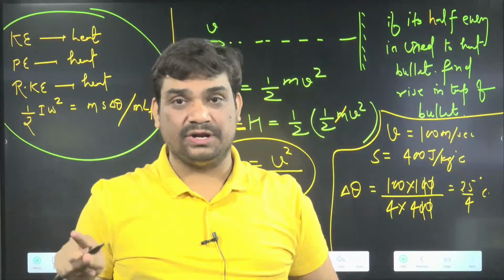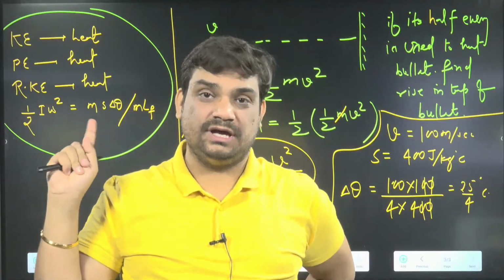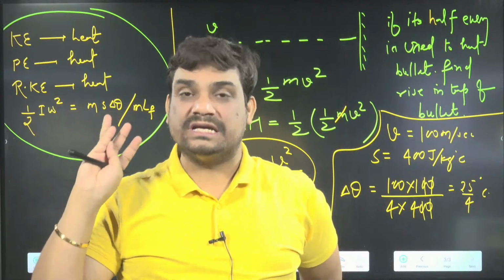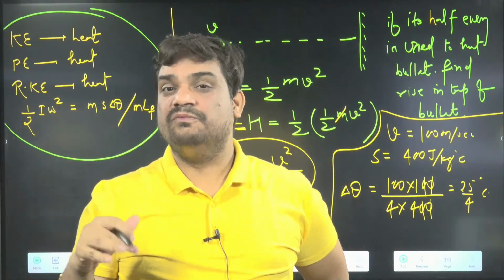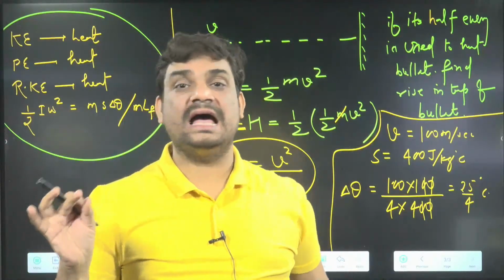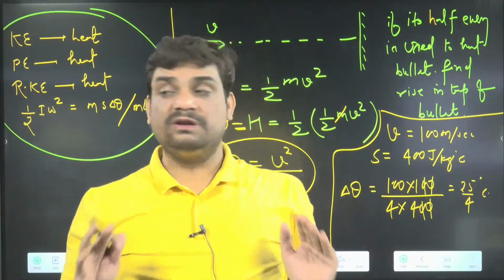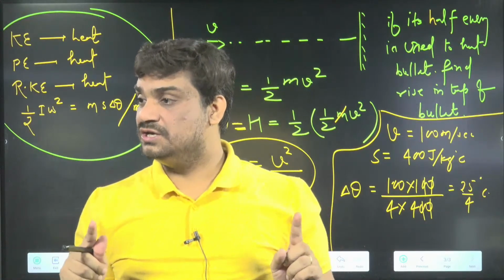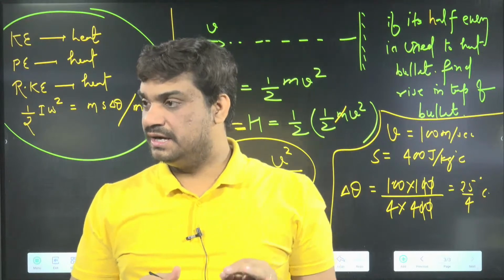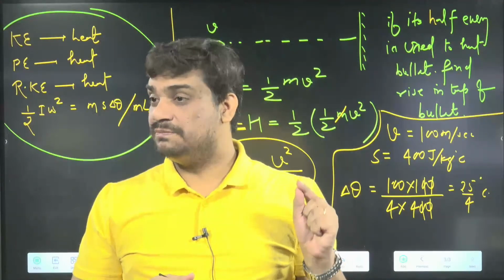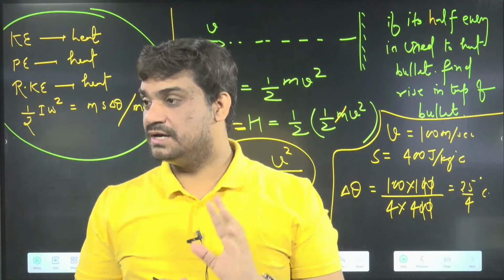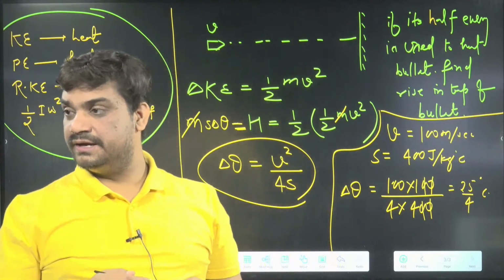We have done it in calories, but for the KP and rotational related questions, we will prefer to solve these questions in SI units. Clear? We'll prefer SI units.